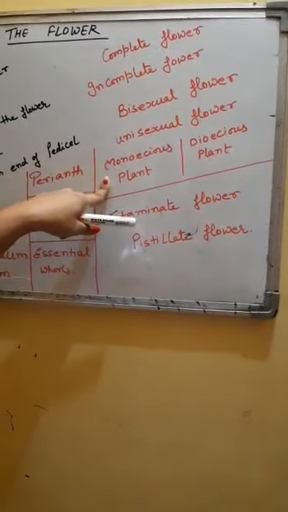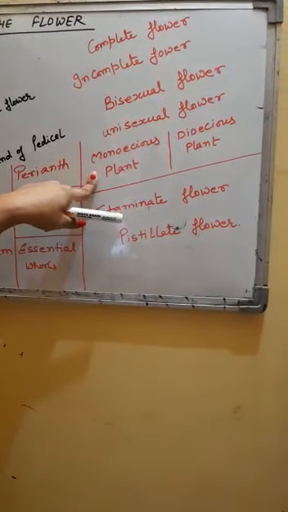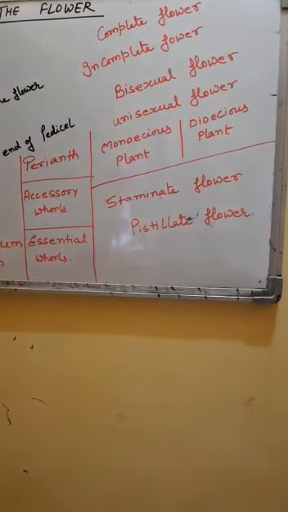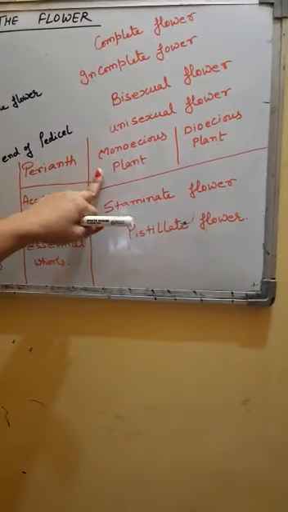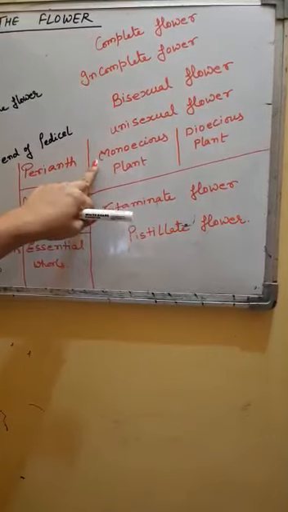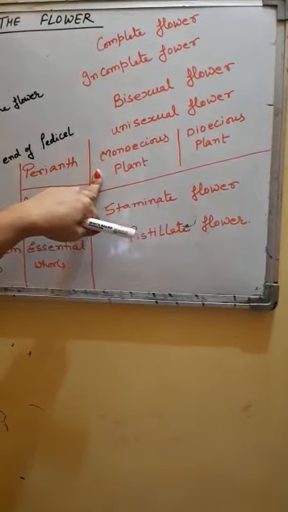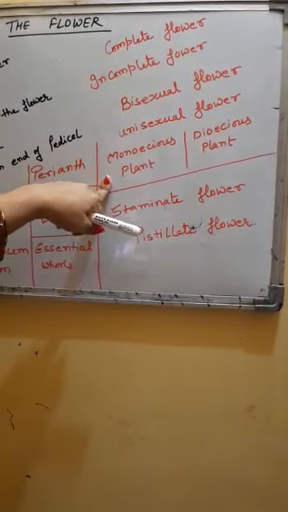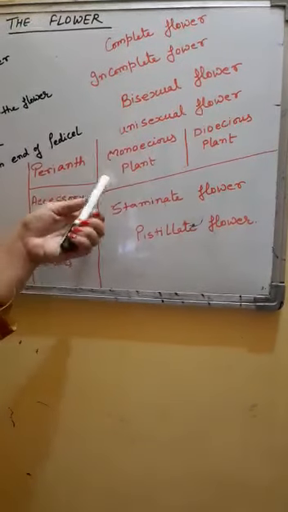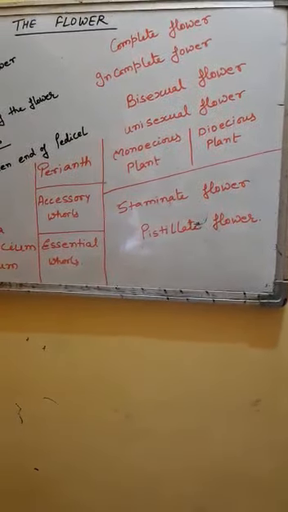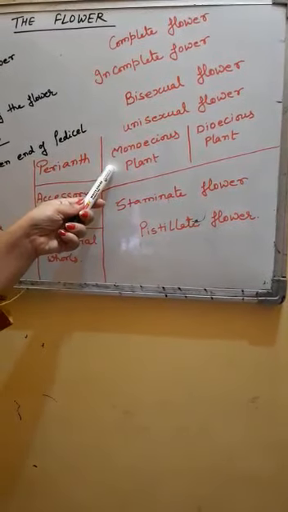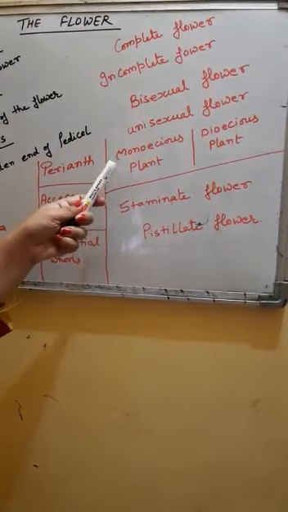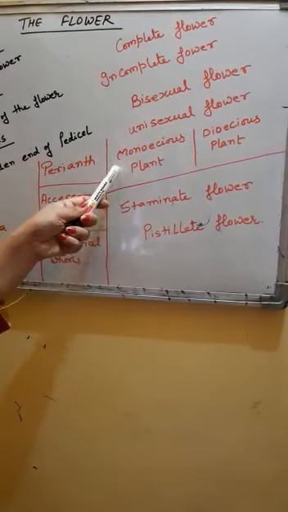In case of unisexual flowers, 2 types of flowers are there. One is male flower, one is female flower. If both types of flowers are present on the same plant, it is called a monoecious plant.